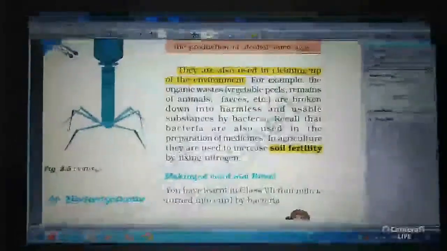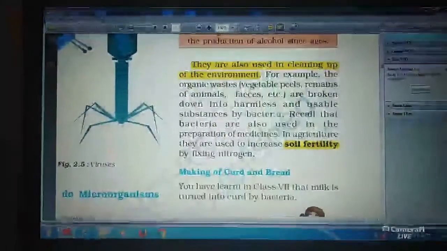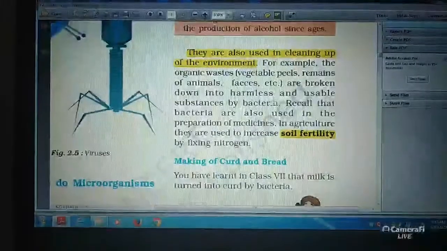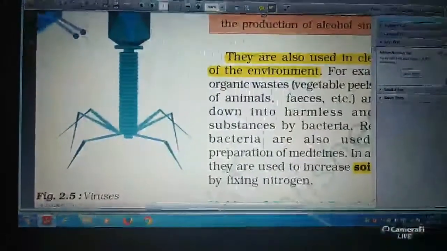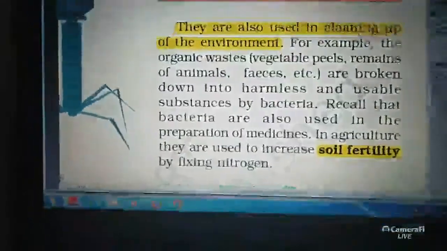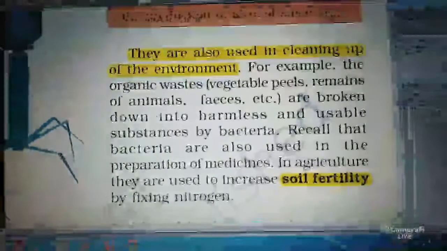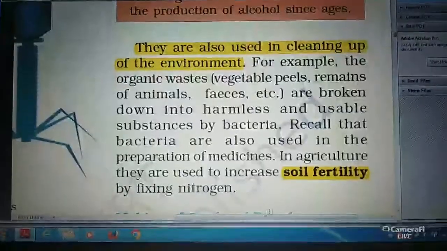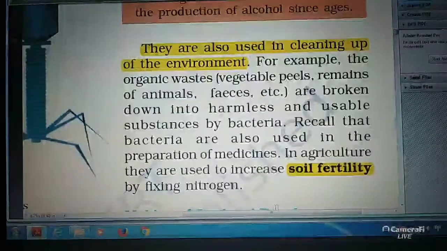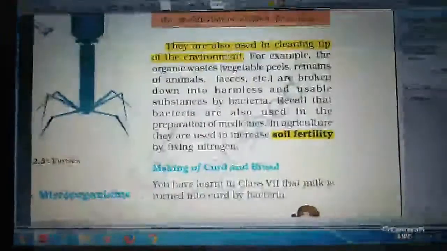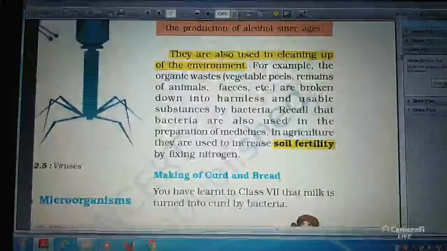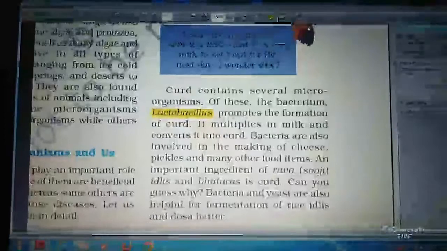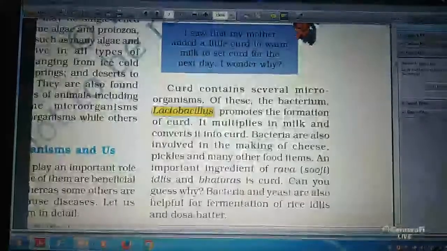So you are writing these 10 sentences for the usefulness of microorganisms, but you have to know the explanation of these 10 sentences. First, bacteria are used for cleaning up the environment. It is used for soil fertility. Now I am coming to lactobacillus. Lactobacillus promotes the formation of curd.